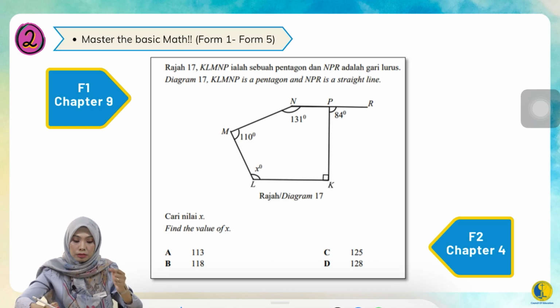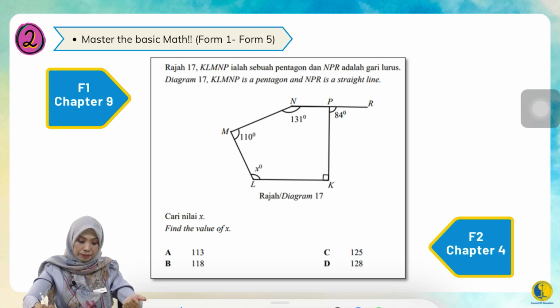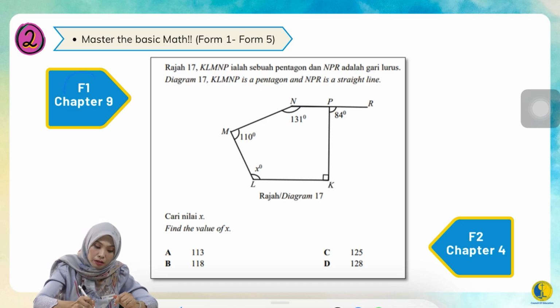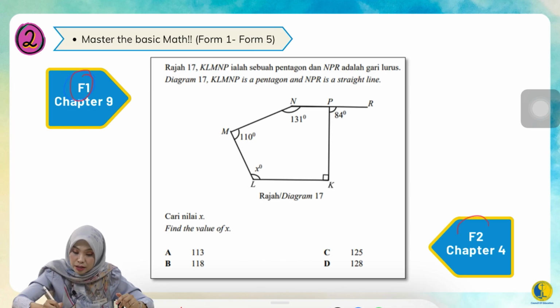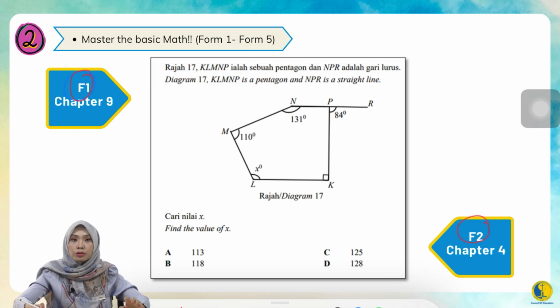And it's not too late, okay? You still have time. So why do I say this? Because look here, it's a Form 1 Chapter 9 question. Where were you in Form 1? And it's a combination question, also taken from Form 2 Chapter 4.